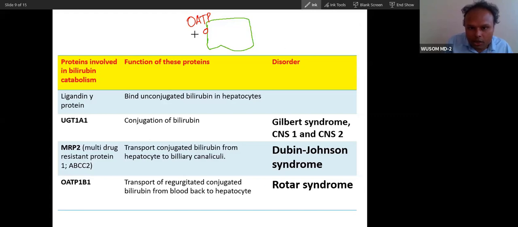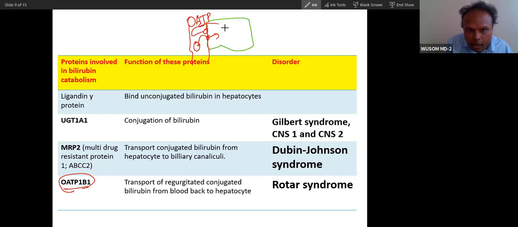You can see this is the hepatocyte, and this is the blood vessel. Now this bilirubin will be taken up by some different protein. Through this OATP, what will happen? Some bilirubin is regurgitated back to the bloodstream.